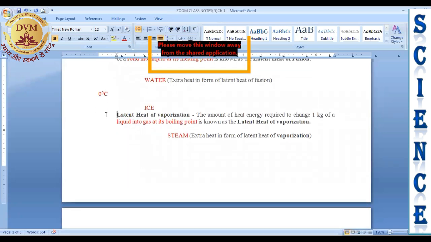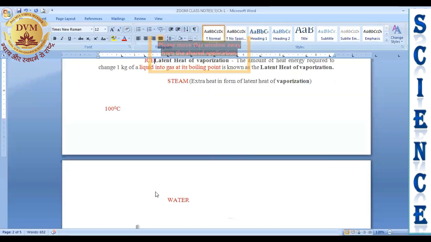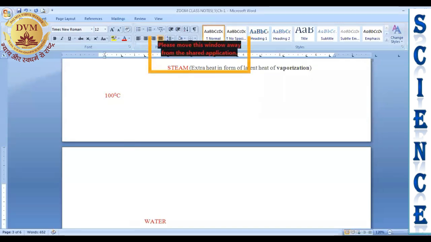at 100 degrees Celsius, we can see water and steam, both the states. At 100 degree, we can see steam and water, both the state are possible.